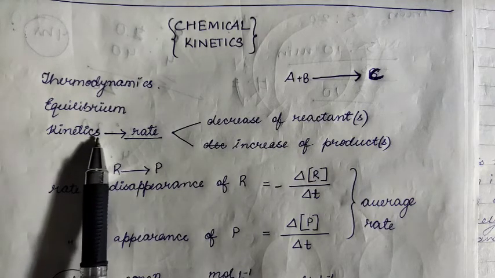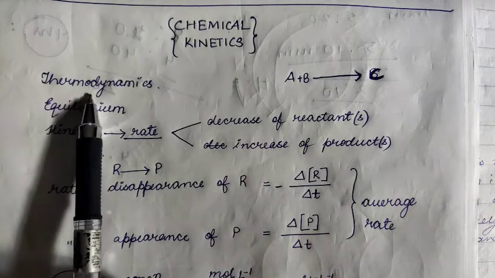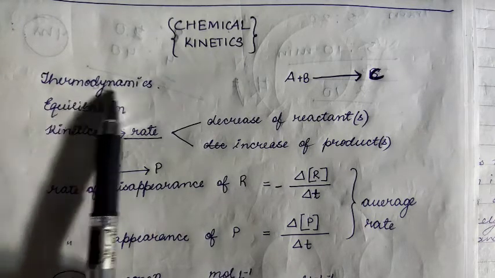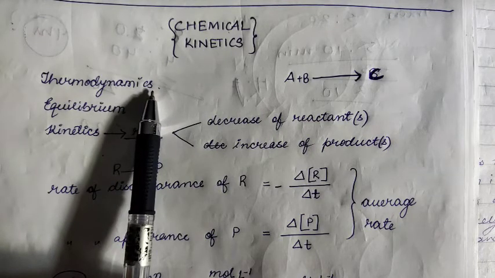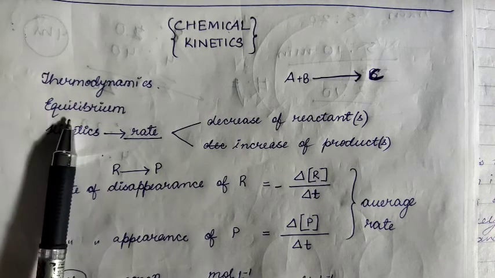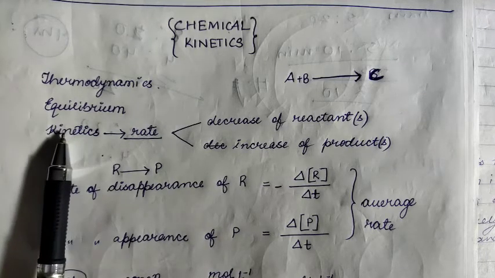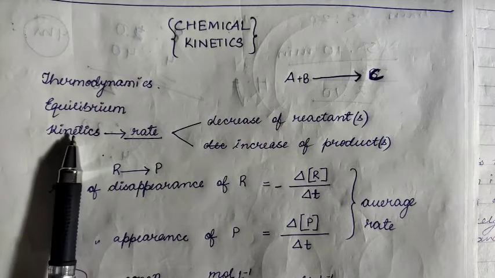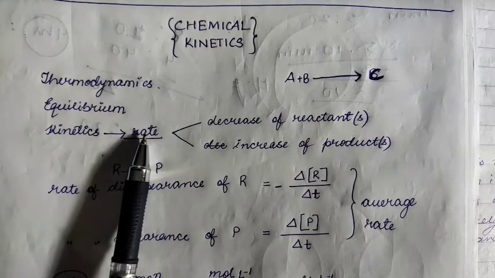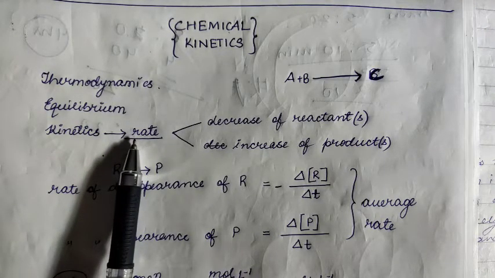So basically when a chemical reaction is done, we have to study some criteria. It is done for a reason in the lab. First of all, when we do a chemical reaction, thermodynamics gives us the feasibility, meaning whether that chemical reaction will occur or not. Up to what extent it will occur is given by equilibrium, where we have studied the equilibrium constant, right? Next, in chemical kinetics, we will study how fast a reaction is occurring, that is the rate of a reaction. So now it is clear, I think. Chemical kinetics is basically related to the rate of a reaction, how fast the reaction is occurring.